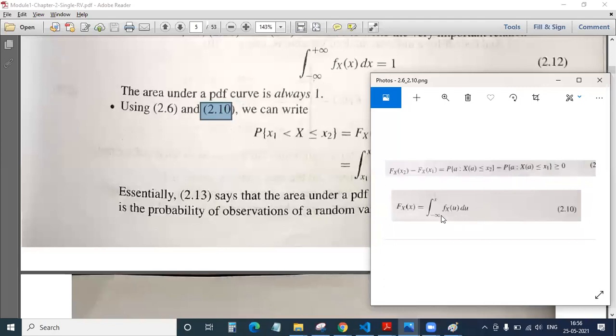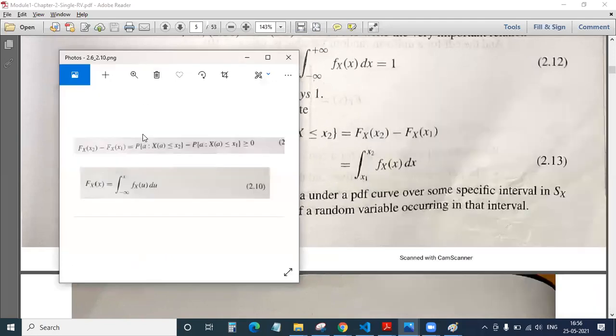Okay. And what is 2.10? It is the inverse function. Just 2 minutes back we have seen it is the inverse function. And when I combine this 2.6 and 2.10, this is what your equation would look like.